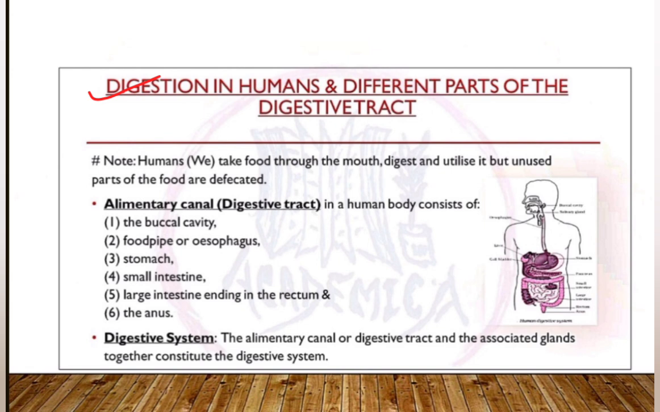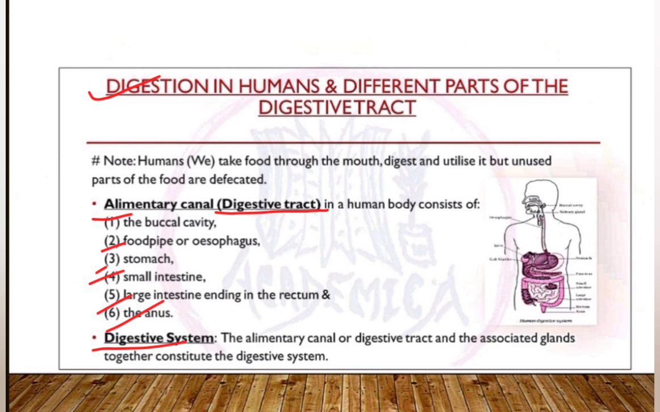Digestion in humans and different parts of the digestive tract. In this section, we will study the food taking process by a human and how it gets digested and defecated from the body. The alimentary canal or digestive tract in the human body consists of the buccal cavity, food pipe or esophagus, stomach, small intestine, large intestine, ending in the rectum and the anus.